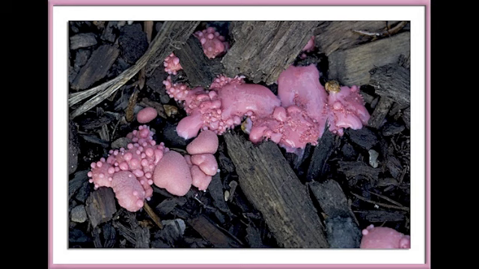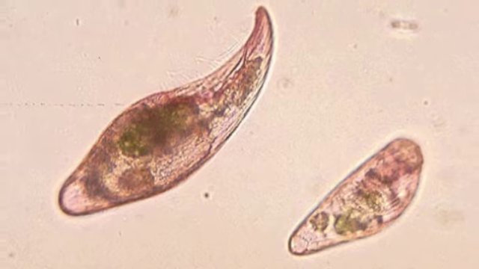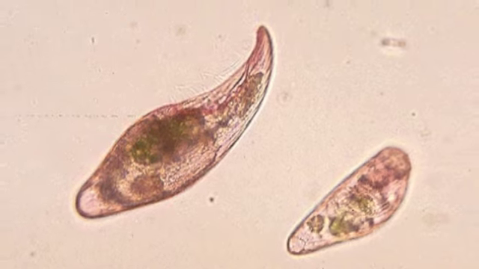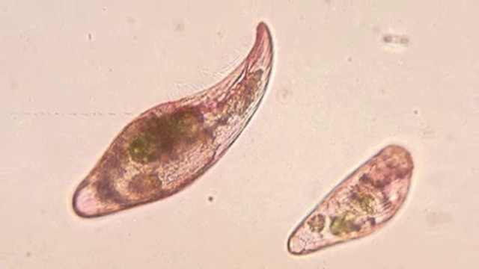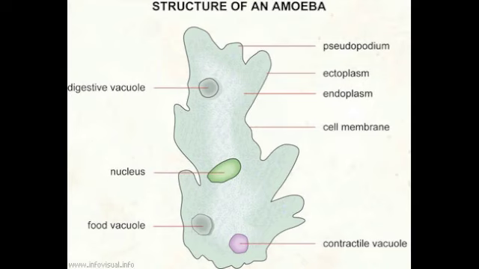Now we're going to be talking about Kingdom Protista. All organisms in Kingdom Protista are eukaryotes. Some have cell walls made of cellulose, and some have chloroplasts as well. Some are unicellular, some make colonies, and some are multicellular. They're autotrophs or heterotrophs, and it depends on the species. Some examples are amoeba, paramecium, giant kelp, and slime molds.